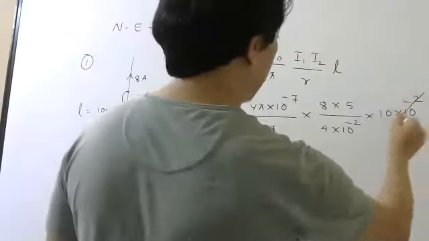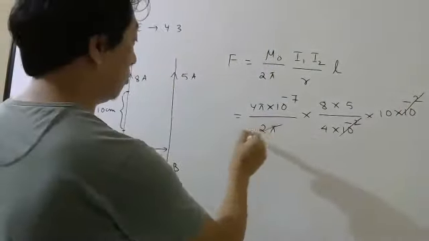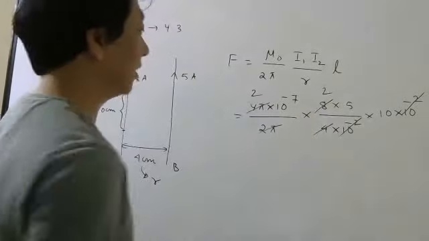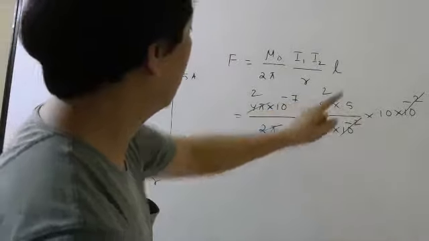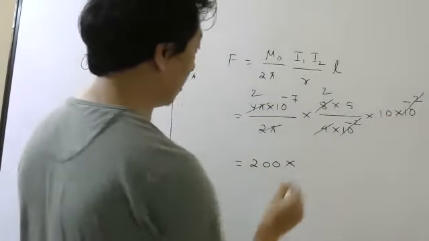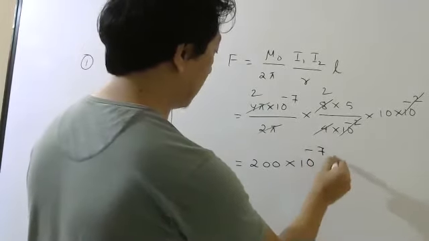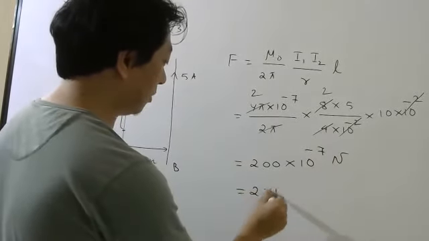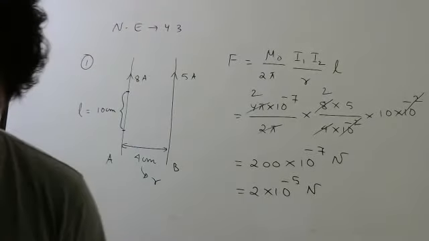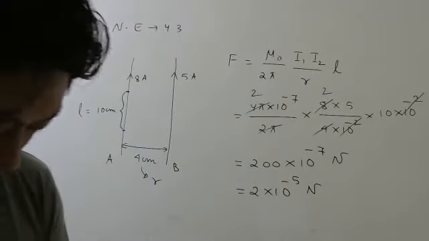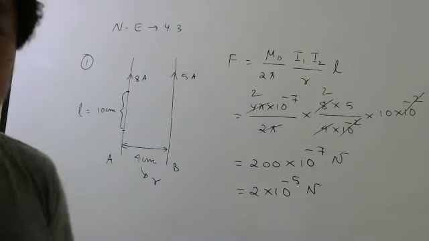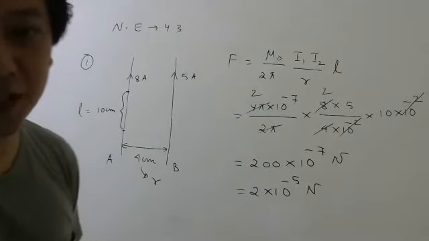So this 2 will cancel. 2 pi, 4 pi here will cancel. 4 2s are 8. 2 2s are 4. 4 5s are 20. So 200. This 10 is also there, no? Into 10 power minus 7 meter, which you can write as 2 into 10 power minus 5 meter. Okay. Everyone understood, right? Direct application, substitution.